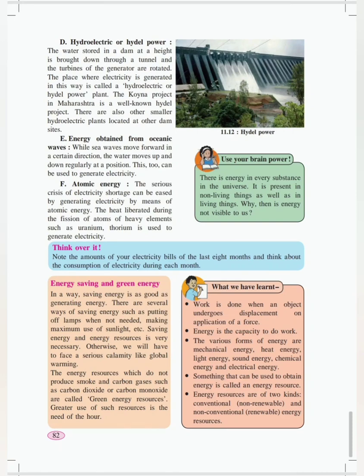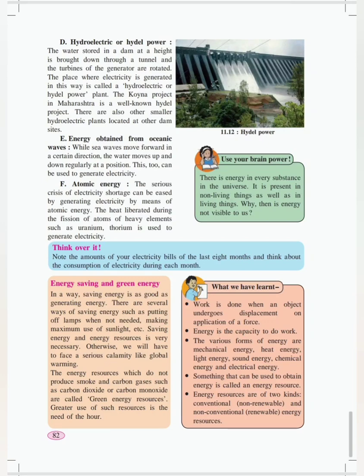Energy obtained from oceanic waves. While sea waves move forward in a certain direction, the water moves up and down regularly at a position. These two can be used to generate electricity. So, oceanic wave energy is different from tidal energy. Tidal energy is towards the coastal area, whereas oceanic energy is deep into the sea.